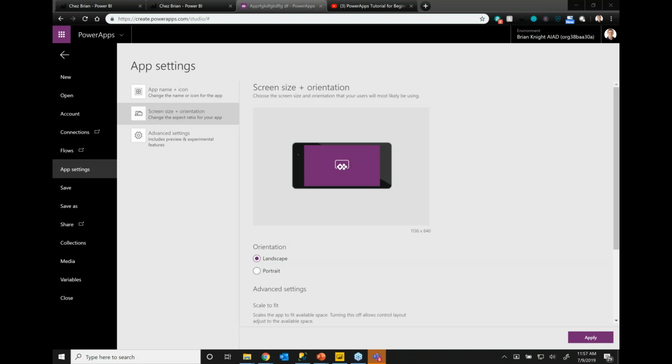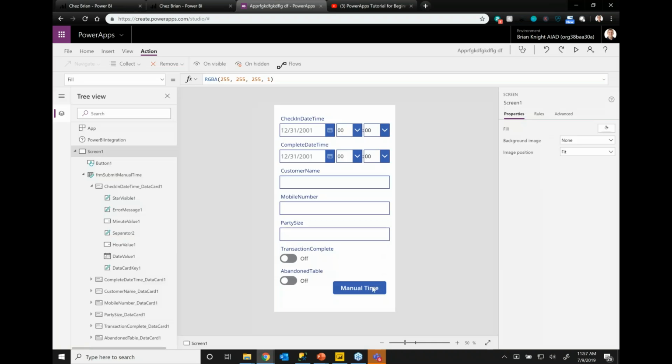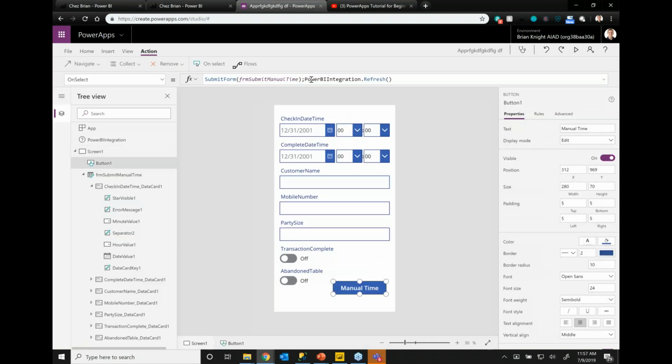All right, a client wants to input data in the Power BI application and wants to see the real-time visuals. Hope this can be achieved with PowerApps integration. Yes, absolutely. Question from Amul Sharma. It can be. The trick on that one to make sure you can see it in real time was to make sure of the Power BI integration refresh first of all, but also you have to be using DirectQuery. DirectQuery is a type of Power BI report where it's going to query the database live versus caching all that data and refreshing it on demand. So that's one of the 2 gotchas you have to handle there.